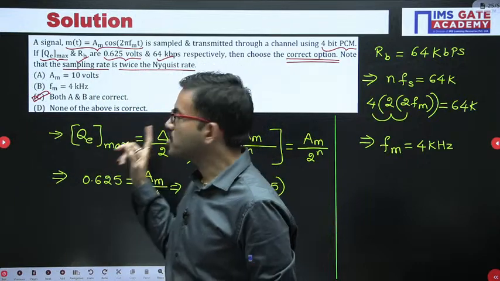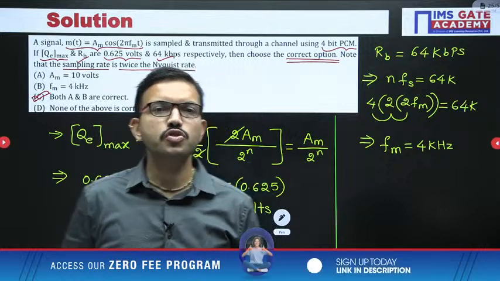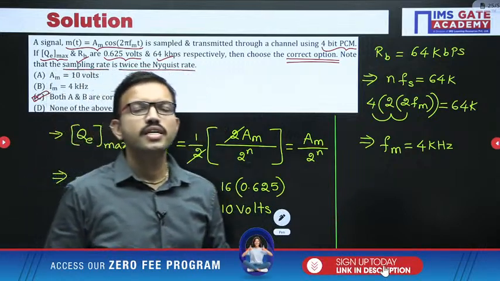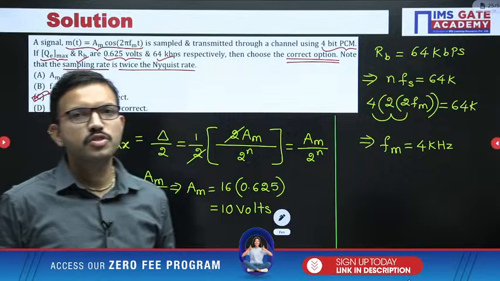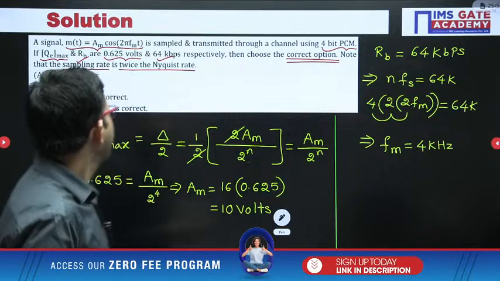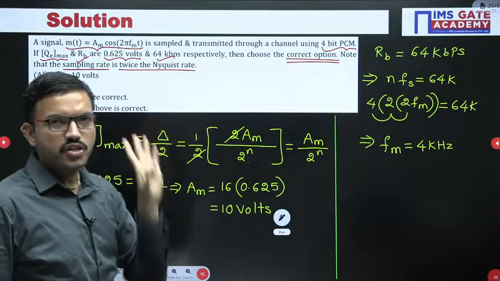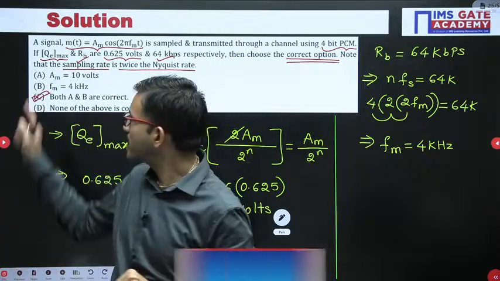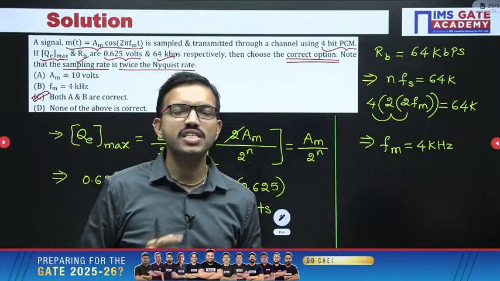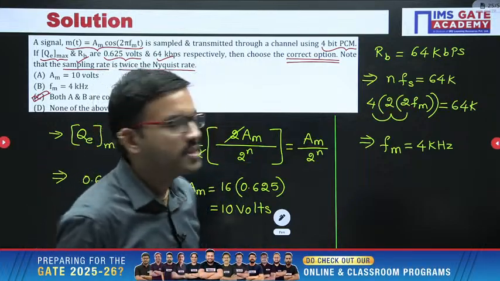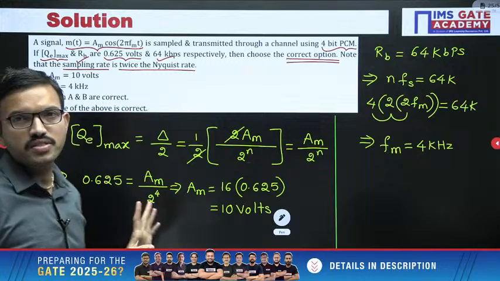If they mention MSQ, choose the correct option or options, which options would you choose? Yes, very good, Akanksha. Since A is correct, B is correct, and option C is also correct, that means 3 correct options are there, and accordingly you can choose. But since this question is MCQ, only 1 correct option will be there. That is the reason you choose option C in this question.